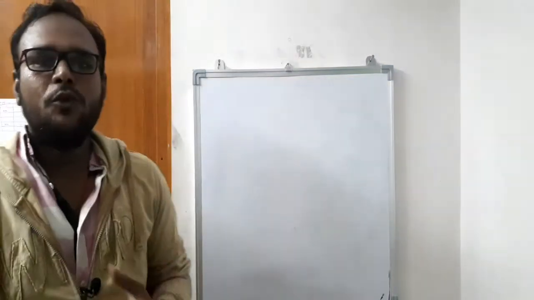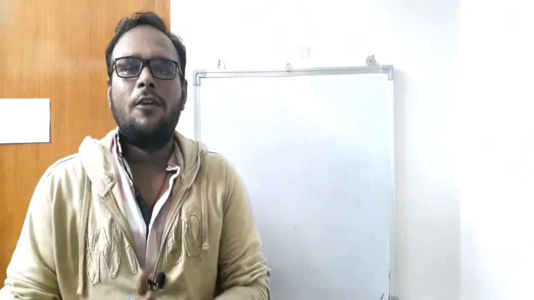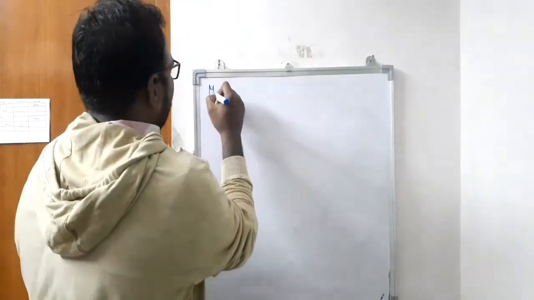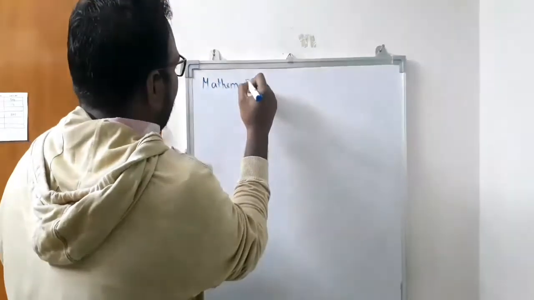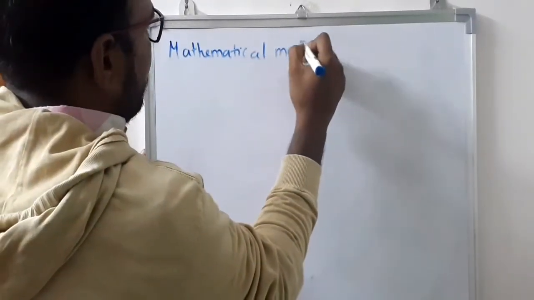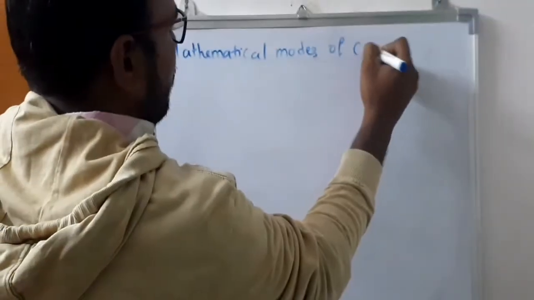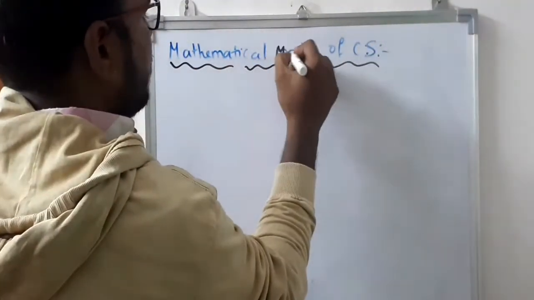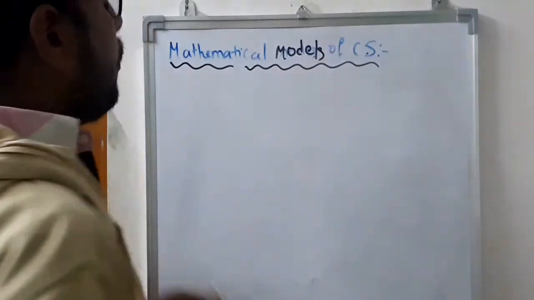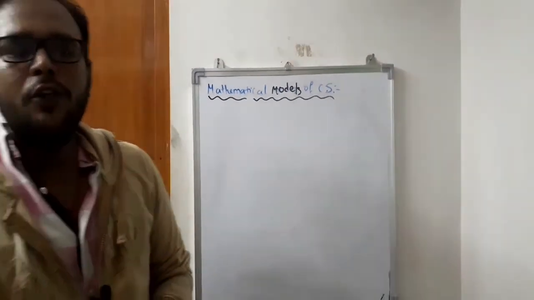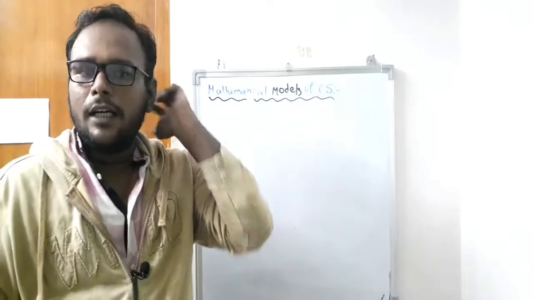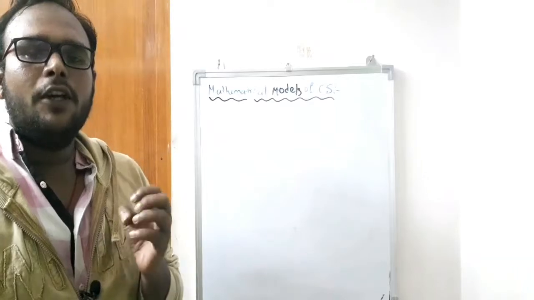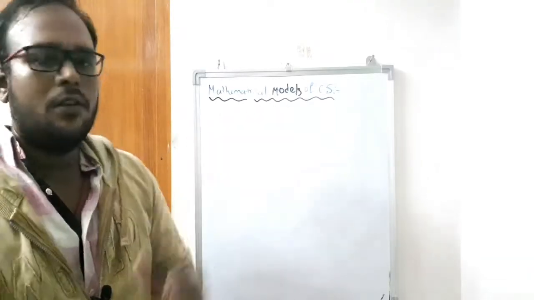So today we are going to discuss the mathematical models of the control system. Mathematical models of control system. In the previous class we already discussed the open loop and closed loop control system with an example. So today we are going to discuss the mathematical models of the control system.